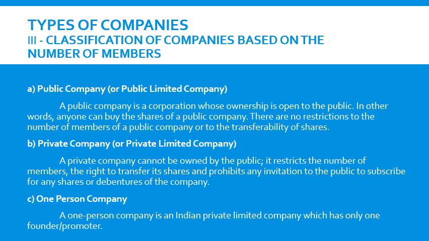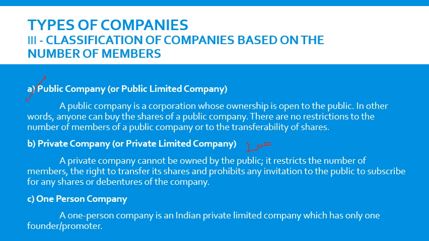Then the second classification is private company. A private company cannot issue shares to the public, or be owned by the public. It can be owned by only private parties. There is some restriction on the number of members. Now, say it is 200. A private company can have a maximum of 200 members, and the minimum number is 2.